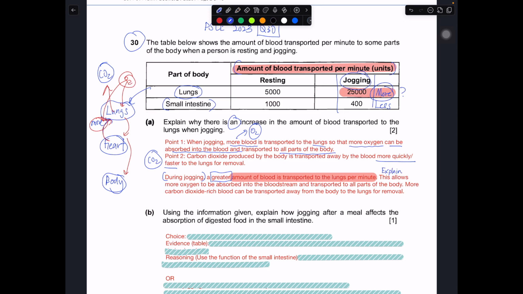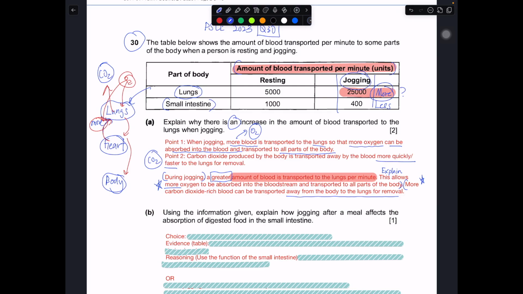This allows more oxygen to be absorbed into the bloodstream and transported to all parts of the body. So the key idea is more oxygen, and more carbon dioxide-rich blood can be transported away from the body to the lungs for removal. Since you have more blood flowing towards the lungs, you can remove the carbon dioxide-rich blood faster, or remove the carbon dioxide away from your body much faster, carried by the blood in this case. So the idea is really talking about the oxygen and the carbon dioxide.